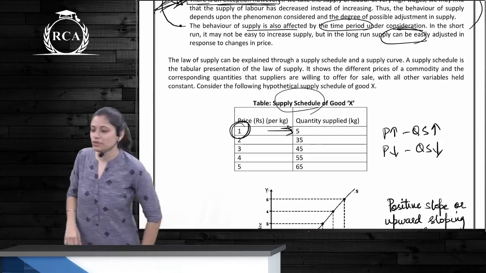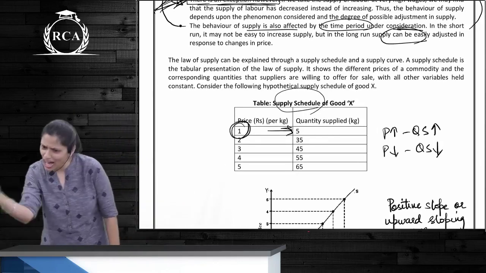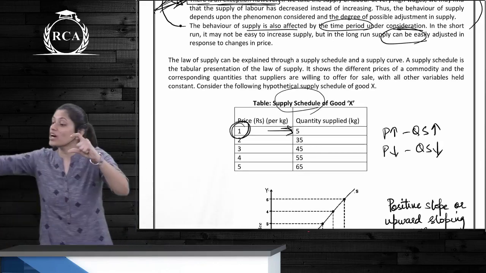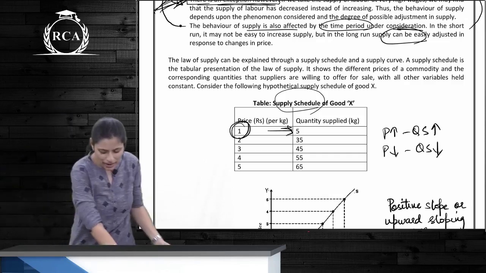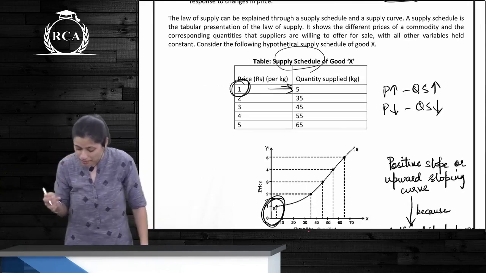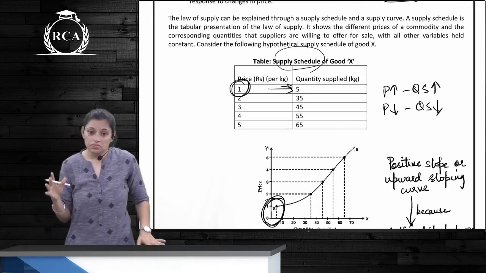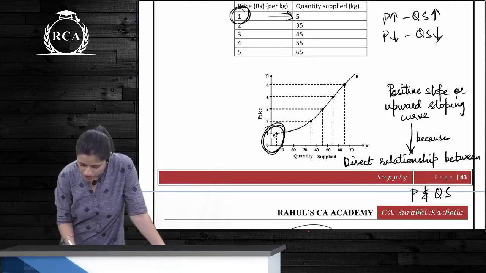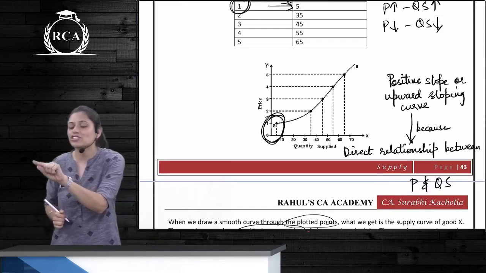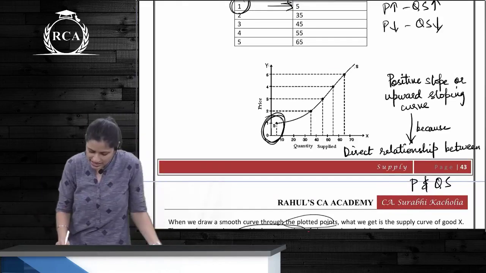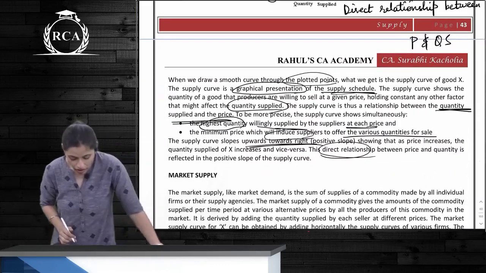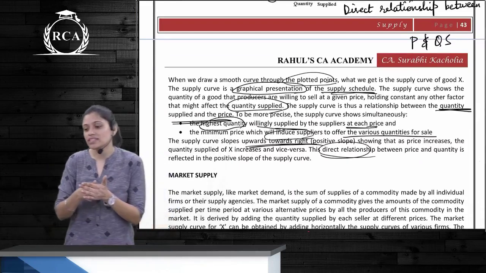What is the supply schedule? What does it show? At every price, what will be the quantity supplied? At each price, what will be the quantity supplied? So as the price goes on increasing, what happens to the quantity supplied? Now what is happening with the slope? It is a positive slope. Why? Because there is a direct relationship between price and quantity supplied. So the slope is positive and upward sloping. And now, what is the graphical representation of a supply schedule?